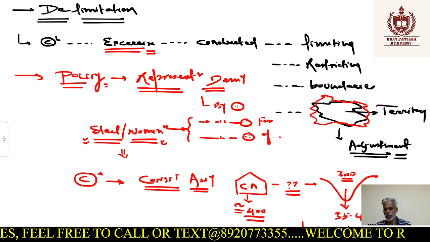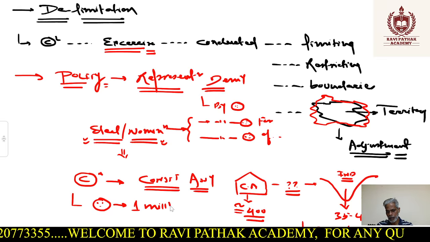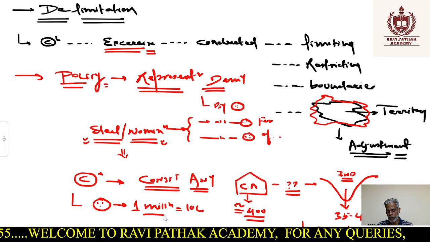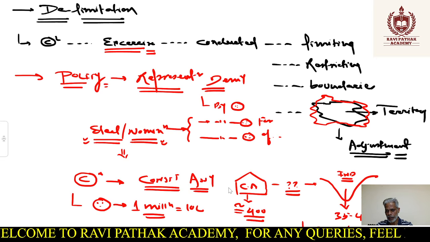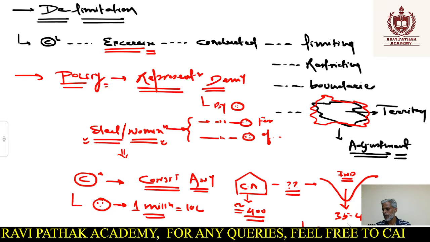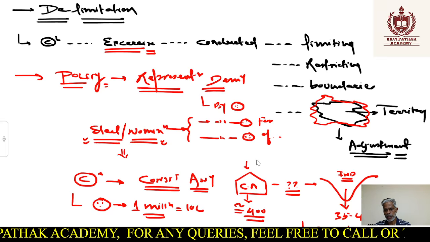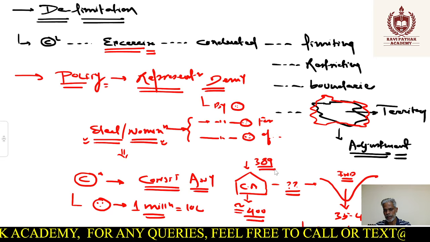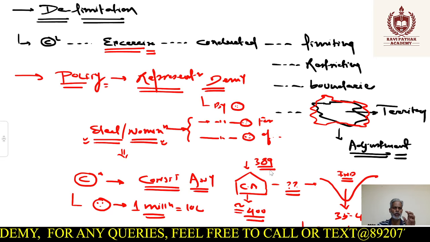And the ratio we decided to keep was that one person in the Constituent Assembly would represent around 1 million people. When we say 1 million, that means 10 lakh people. So roughly for 350 million, we have around 350 people. So the population was between 350 and 400 million. That's why the Constituent Assembly strength was approximately 400, or 389 to be exact. So this part you know.